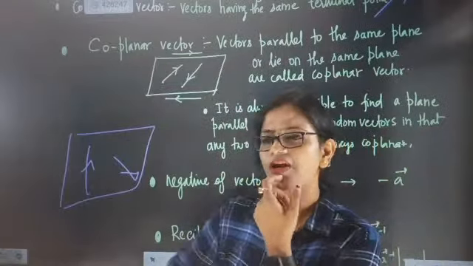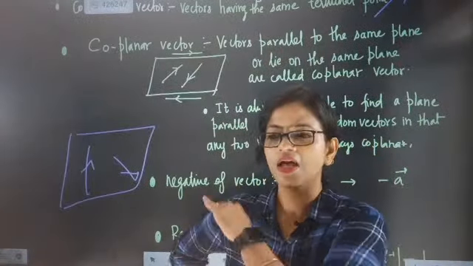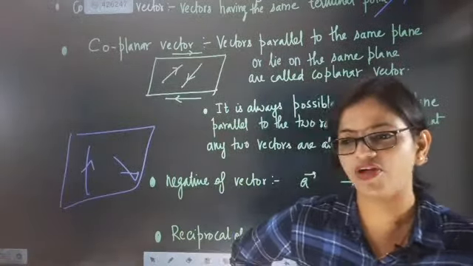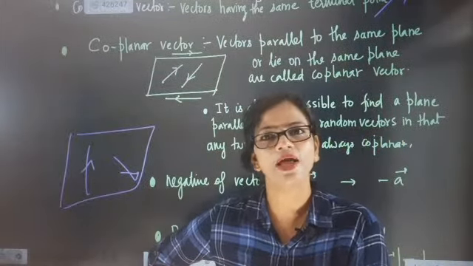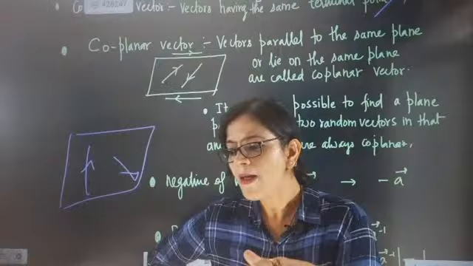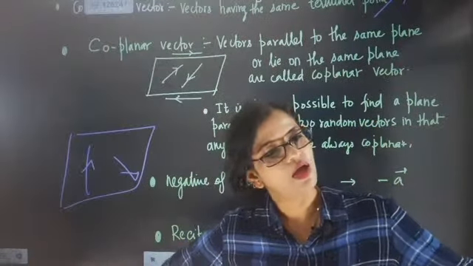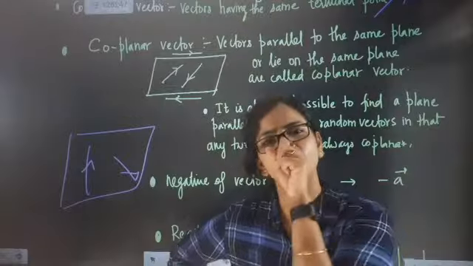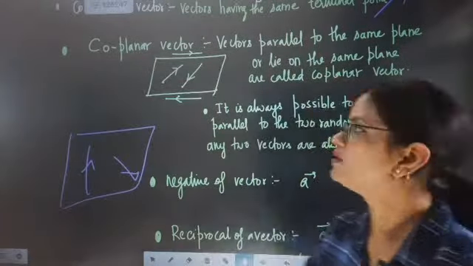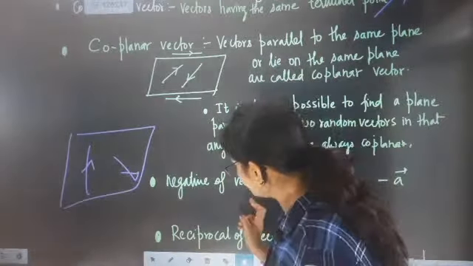How? Right now we were understanding that a page is there. In that page I draw many vectors, and I said that since they belong to the plane, they are coplanar. And then parallel to this, I can draw vectors. They are a part of that plane. How can it be possible? Can you think about it?